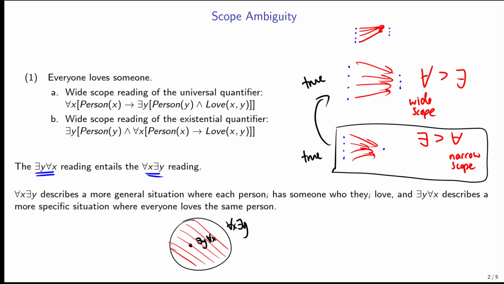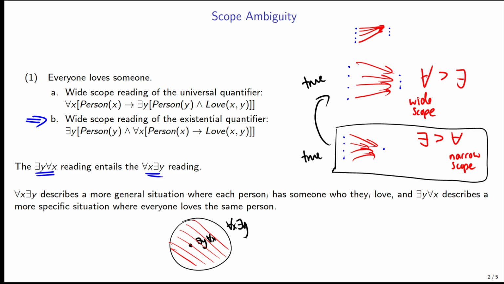So if the wide scope reading of the existential is true, then the narrow scope reading of the existential is true. This isn't a hugely important point, but it does show that there is some relation of entailment between these two interpretations. I guess this isn't really how language necessarily works, but if you were to interpret an ambiguous sentence with the second interpretation here, at least you'll always get a correct interpretation.